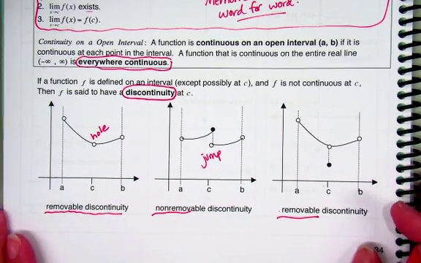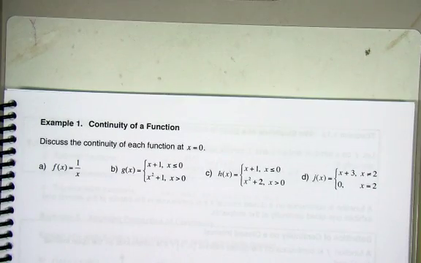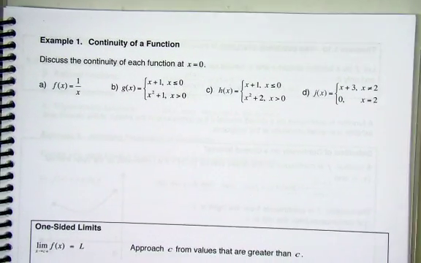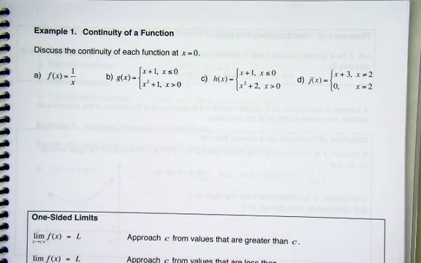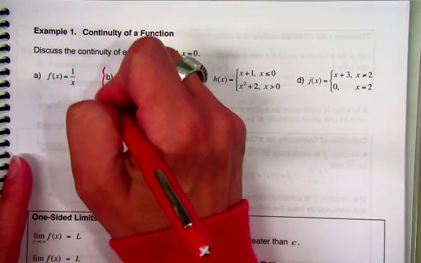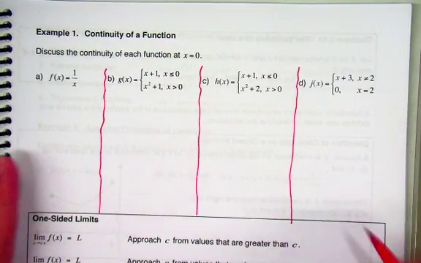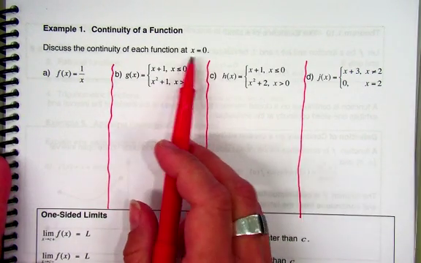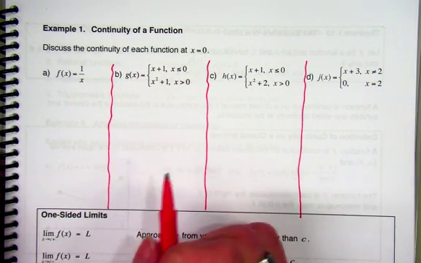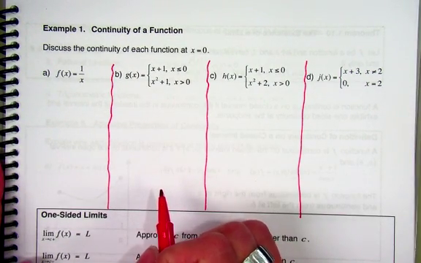All right, so let's use the definition now to apply it to some problems. It wants us to discuss the continuity of each function at x equals 0. All right, so we're going to go through each of these. And we're going to talk about the continuity at x equals 0. We're going to use the definition. So I'm really going to apply the definition.